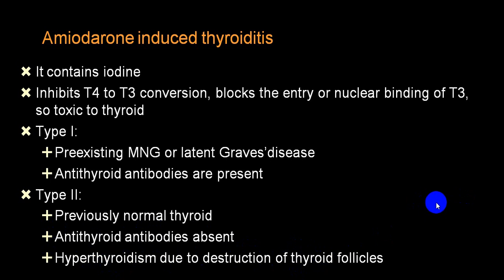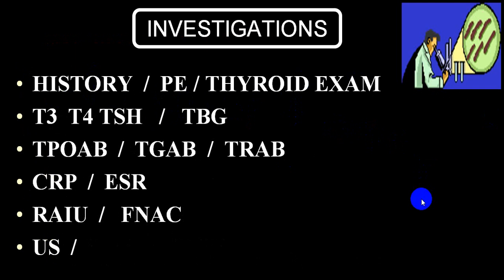While iodine induced, which is blocking the secretion, inhibits the T3 T4 conversion, and that will end up with what we call hypothyroidism.